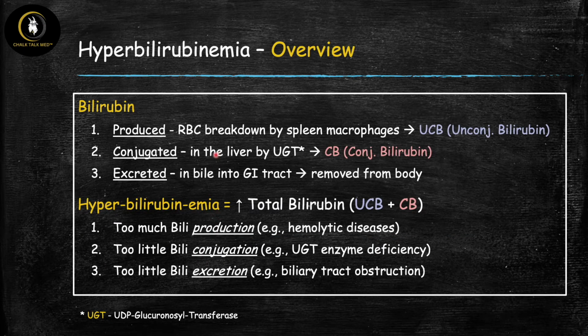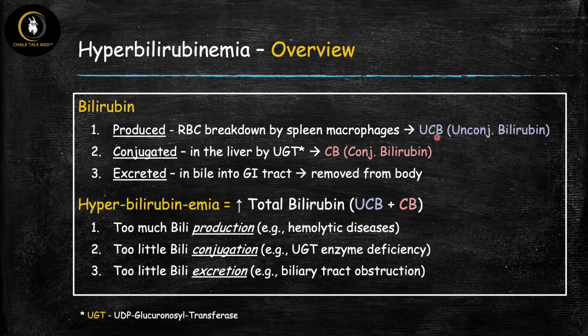All right, so let's first start with an overview of bilirubin and hyperbilirubinemia. So where does bilirubin come from? It's produced inside the body from the breakdown of red blood cells. Their hemoglobin gets broken down to heme and globin, and then the heme gets further broken down into bilirubin. And this initial form is obviously not conjugated yet, therefore this is known as unconjugated bilirubin. And this unconjugated bilirubin literally serves no purpose in the body. And in fact, if it accumulates and if we don't get rid of it, it can actually become toxic. Therefore, the body has to somehow get rid of it.